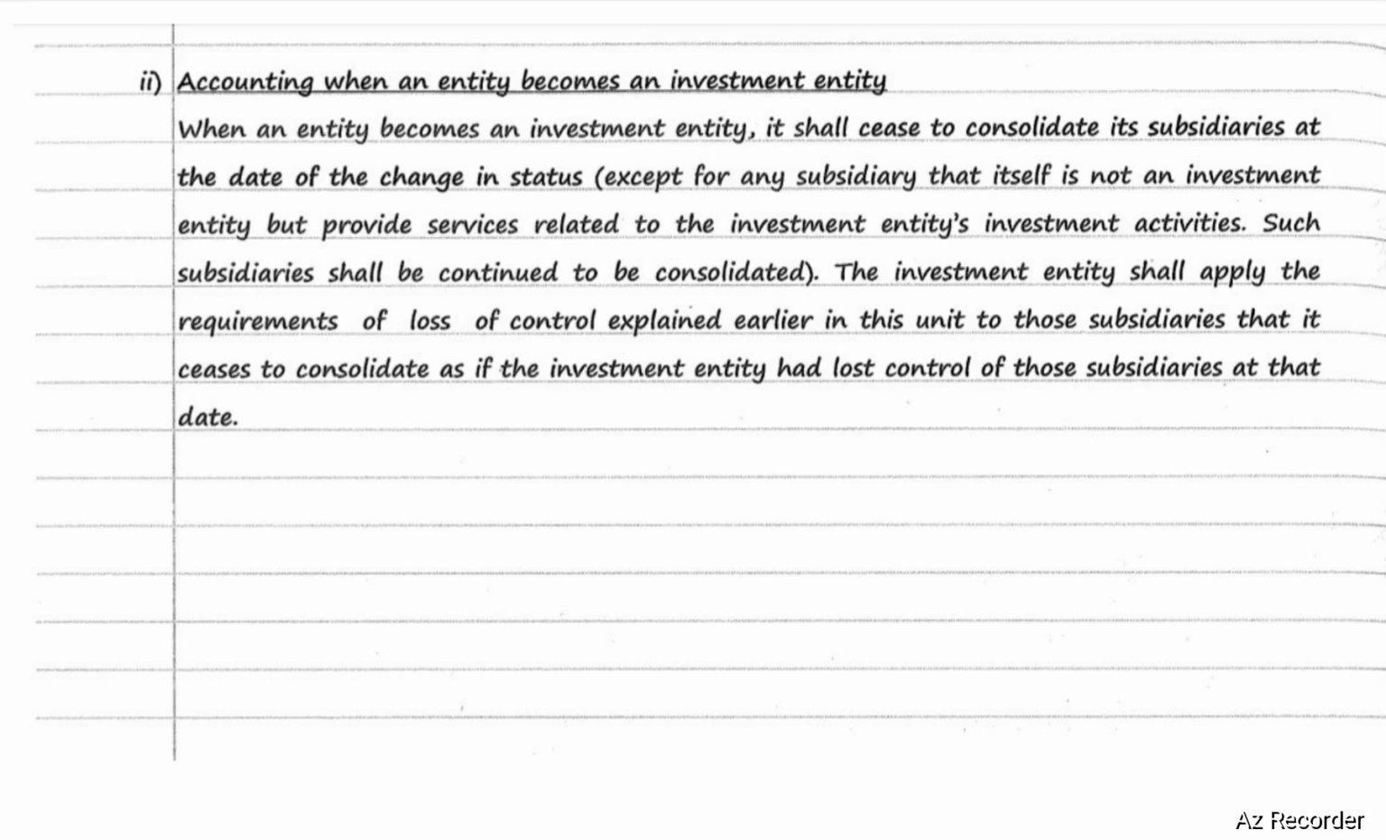The investment entity shall apply the requirements of loss of control explained earlier to those subsidiaries that it ceases to consolidate, as if the investment entity had lost control of those subsidiaries at that date.